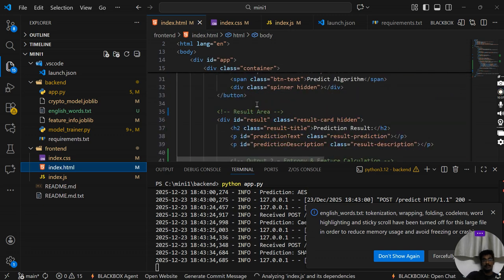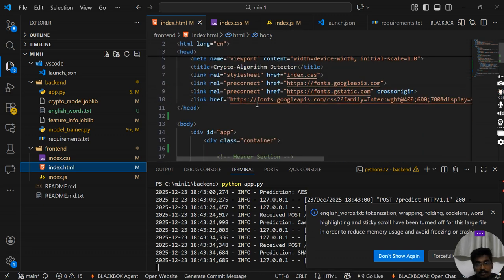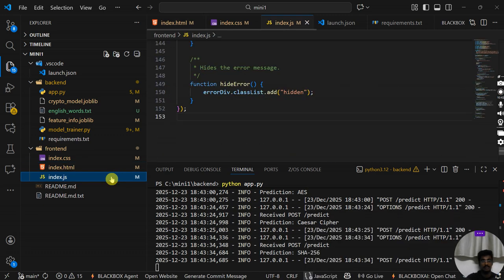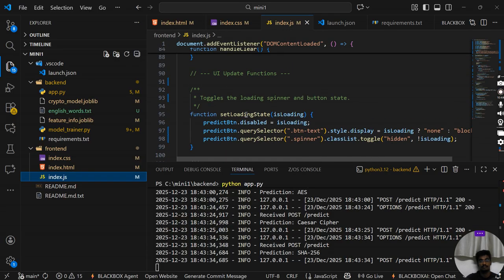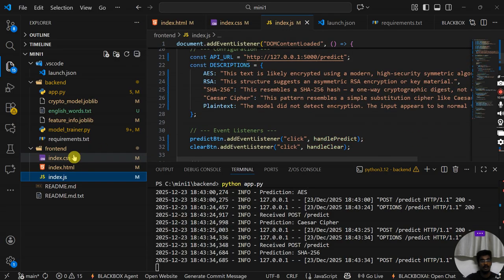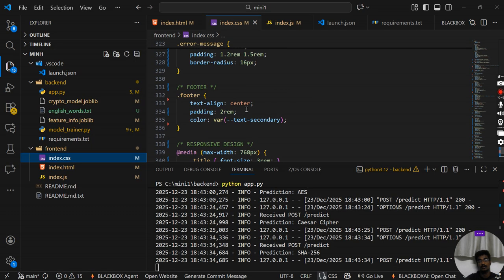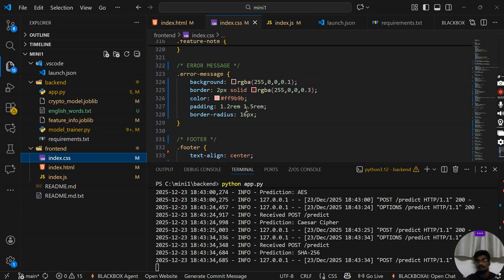This is our HTML page. I have made it simple for easy access and understanding. This is the JavaScript, and this is my CSS for enhancing my web page.